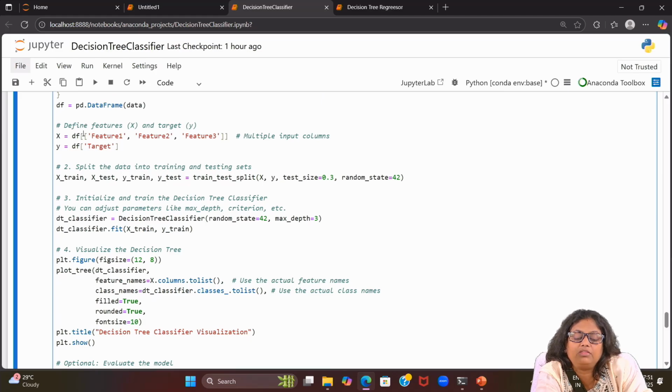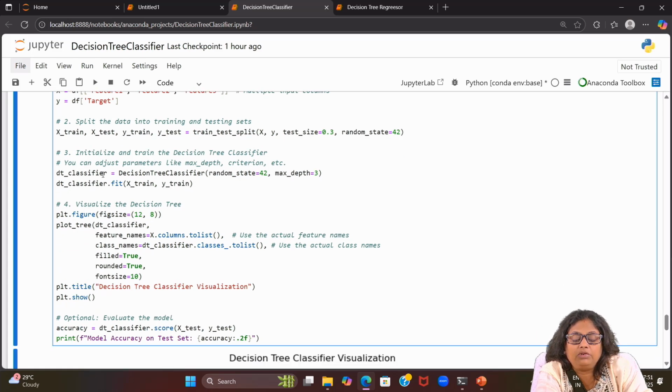Then we define the features X and y. So X we are having df with feature 1, feature 2, feature 3, and then we have y as the target, and split the data using train_test_split. And then finally we initialize and train the decision tree classifier. You can adjust parameters like max_depth, criterion and all, as we discussed in the last class about the decision tree classifier parameters in scikit-learn. So you can make a couple of changes in the parameters and notice the changes in the values, as an exercise you may proceed with.